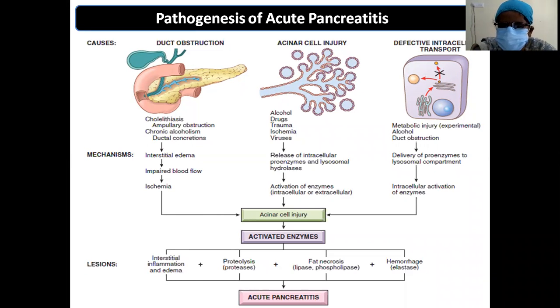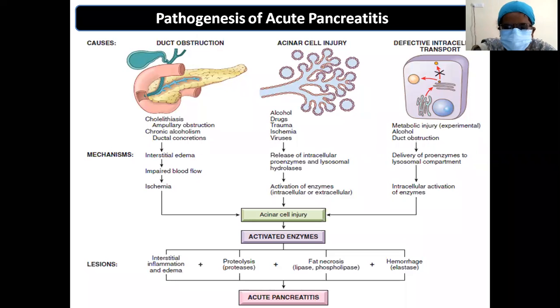Defective intracellular transport can be because of metabolic injury, alcohol, or duct obstruction. All these will cause delivery of the proenzymes to the lysosomal component and intracellular activation of the enzymes. The enzymes which are supposed to be activated in the intestinal lumen will be activated within the pancreatic parenchyma. All these will cause acinar cell injury. Acinar cell injury finally leads to activated enzymes.